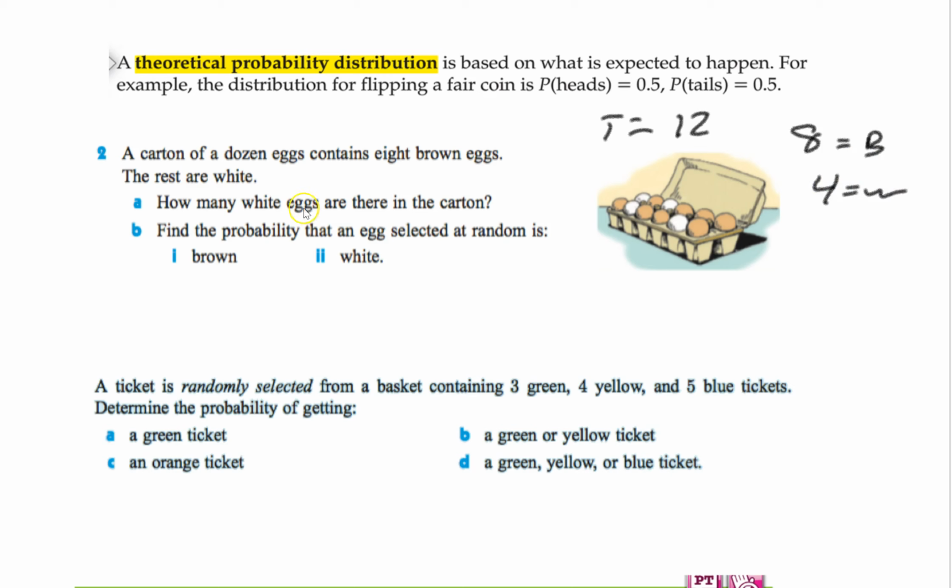So 4. I did the math. How many white eggs are in the carton? 4. 12 minus 8 is 4. Find the probability that an egg selected at random is brown. So you go, okay, 1 over total. Again, we didn't do any experiments. We just did the math on it.